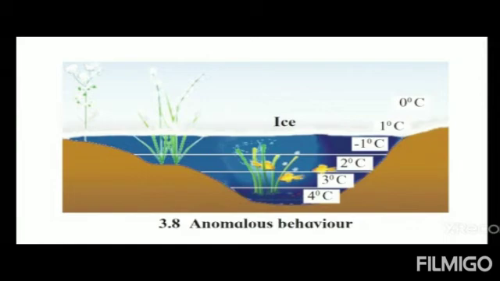If the temperature of water is lowered below 4 degrees Celsius, its density decreases and volume increases. It means that water expands when the temperature falls below 4 degrees Celsius. This is called the anomalous behavior of water.